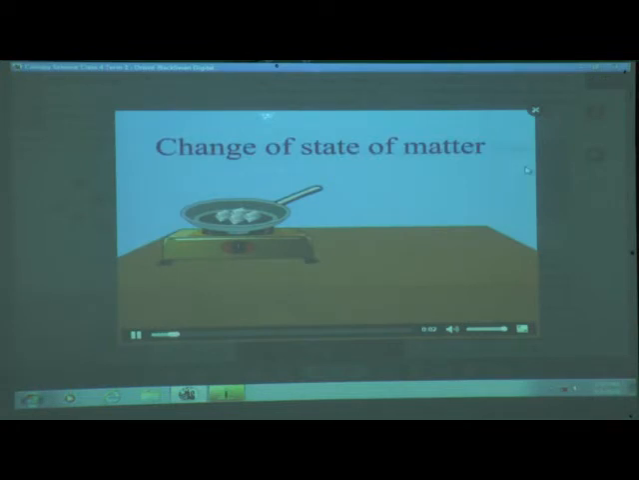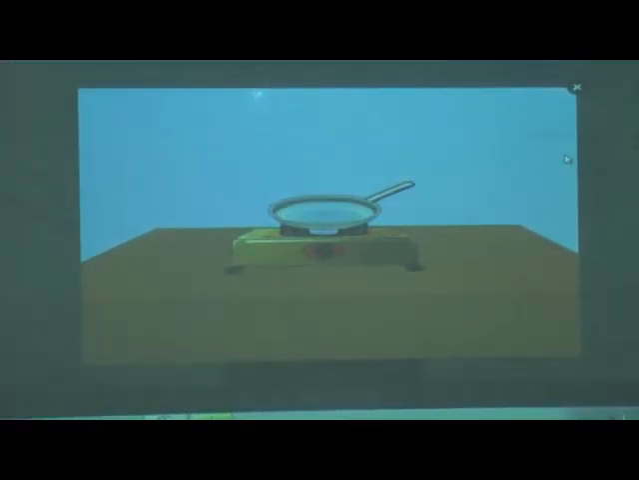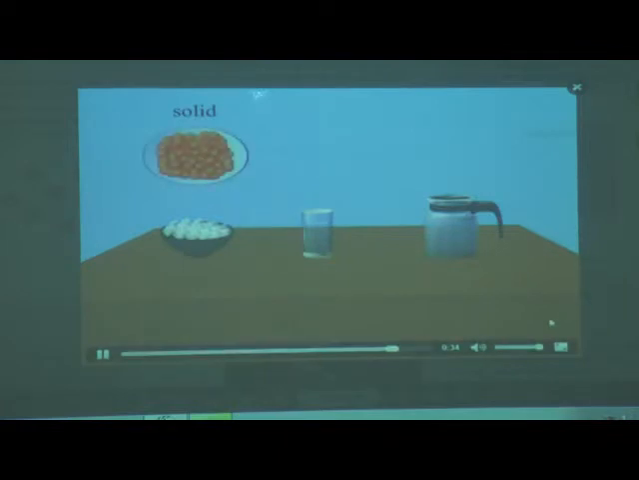Change of state of matter. Ice is a solid. On heating, it becomes water, a liquid. On further heating, water changes into water vapor, a gas. Thus, a solid becomes a liquid on heating, and on further heating, a liquid becomes a gas. In solids, molecules are close together.